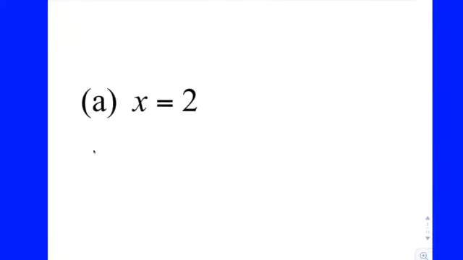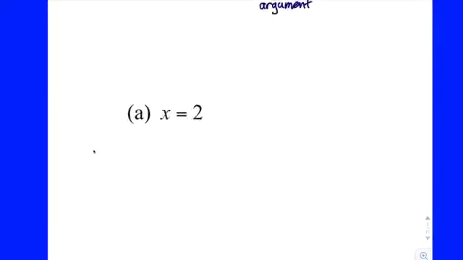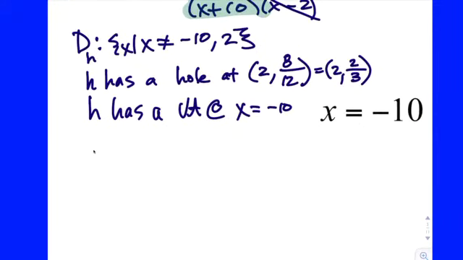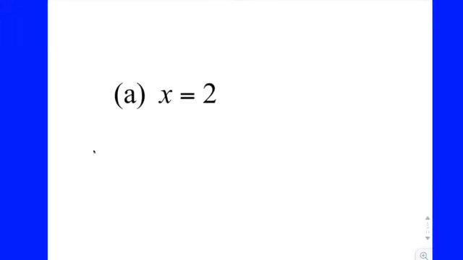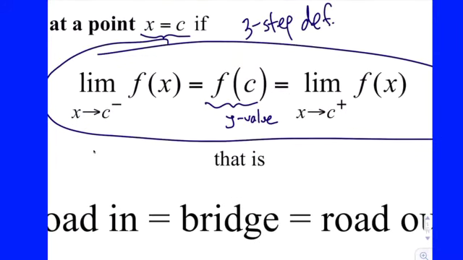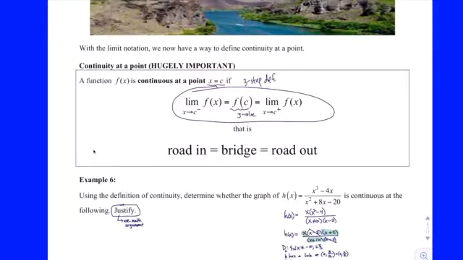All right, it says to discuss the continuity at each of these using the 3-step definition at x equals 2. Well, what do we already know about 2? There's a hole. Now, here's what you don't say based on the 3-step definition. You don't say that H is not continuous at 2 because there's a hole at x equals 2. That's a consequence of how based on the 3-step definition. All right, so here's what you do, what I already mentioned. If any one of those 3 fails to exist, or any 2 of them are not equal to each other, that's your justification for it not being continuous based on this definition, okay?